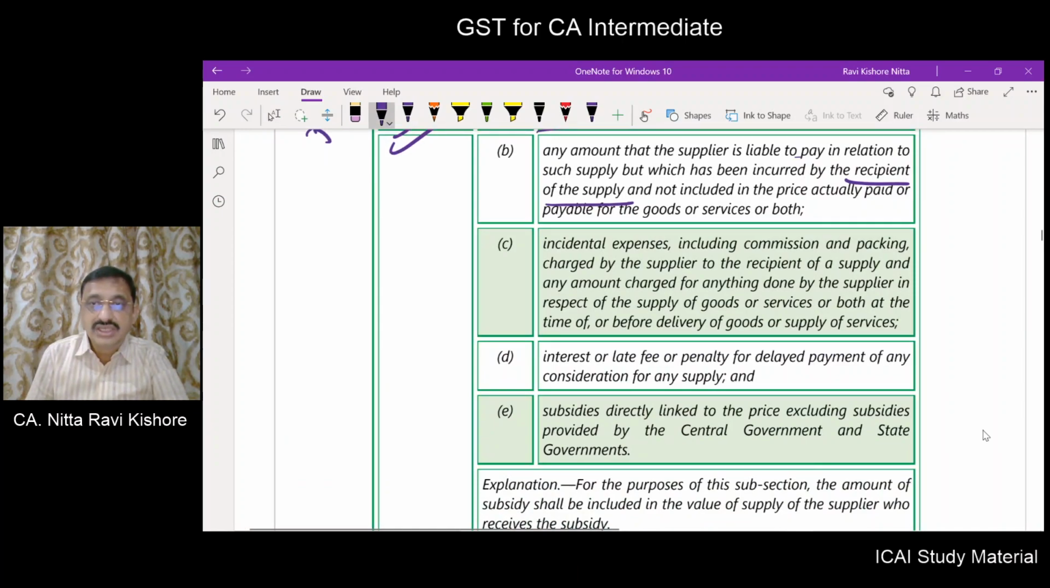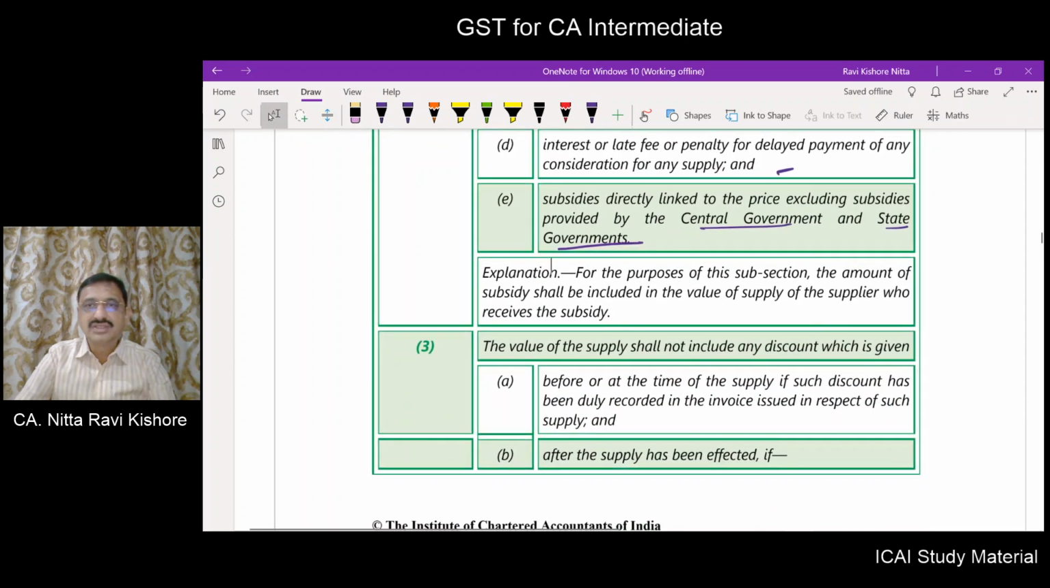Incidental expenses including commission, packing charged by the supplier to the recipient of supply, and any amount charged for anything done by the supplier in respect of supply of goods or services, both at the time of or before the delivery of goods or supply of service. So all incidental expenses, if shown separately in the invoice, are to be included up to the time of delivery. Interest, late fees or penalty for delayed payment. This we already understood in our previous unit, time of supply itself. Subsidies directly linked to the price, excluding subsidies provided by the central government and the state government.